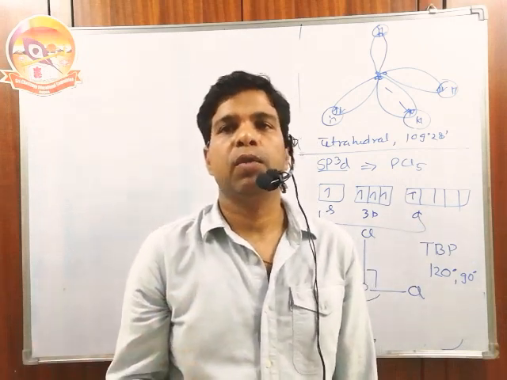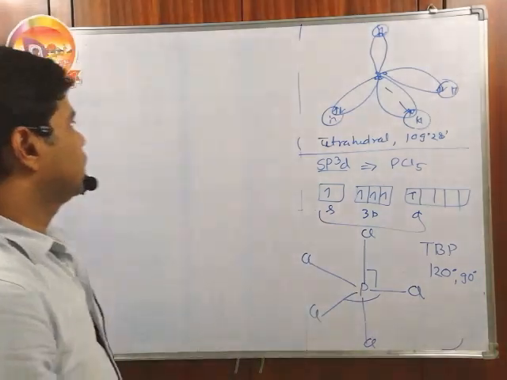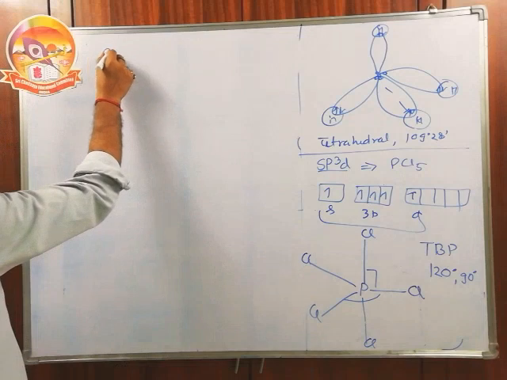When all the axial positions are already occupied by the more electronegative element, then it can occupy the equatorial position also. Like we have PCl4 and F.